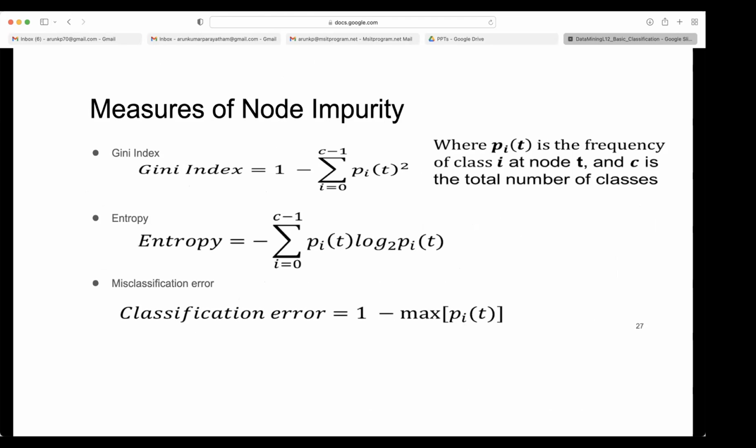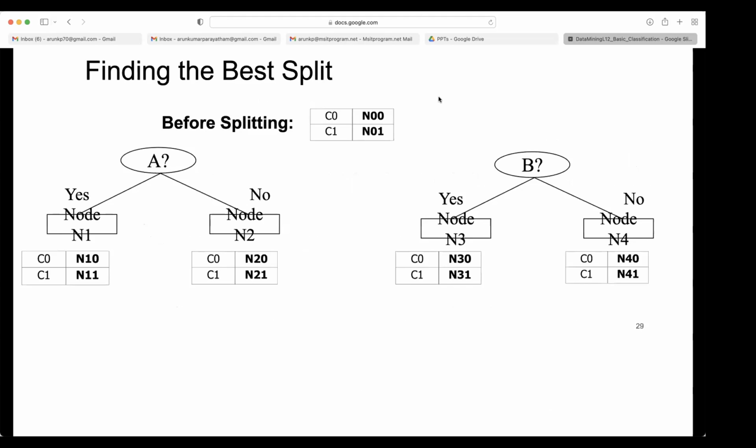So for all these, you just need to find the probability of each class, right? Once you get that, you can apply all the measures and see here. Before splitting, you will take these probabilities. The C0 probability is N00 by N00 plus N01.